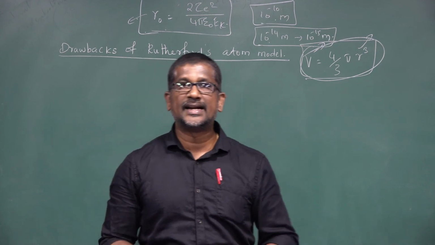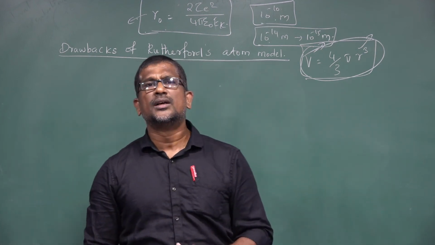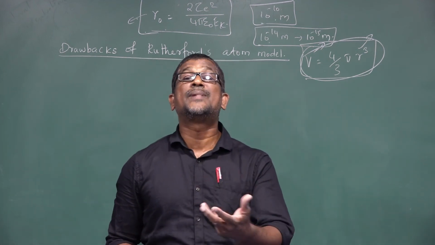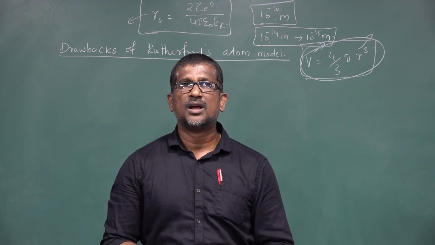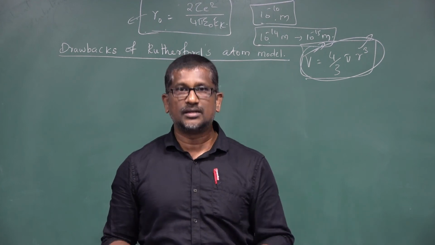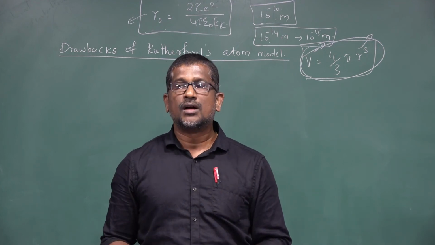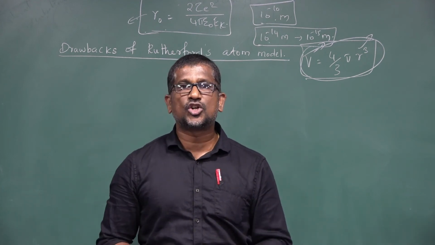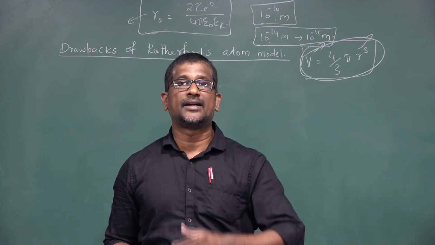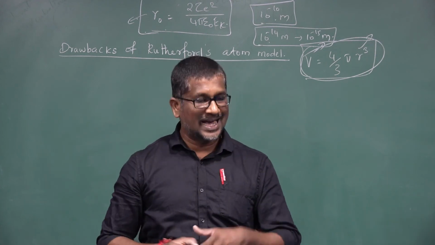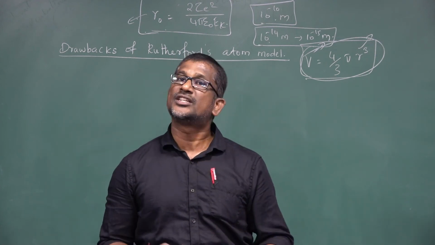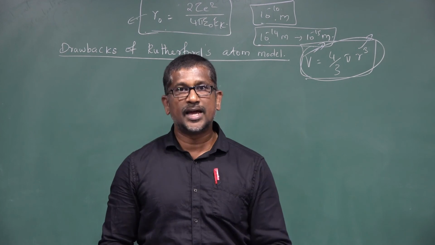Arrangement of electrons in an atom. And the second one, this atom model fails to explain the stability of the atom. According to classical electrodynamics, accelerated electric charges radiate electromagnetic radiation. Whenever electric charges accelerate, electromagnetic radiation is emitted.